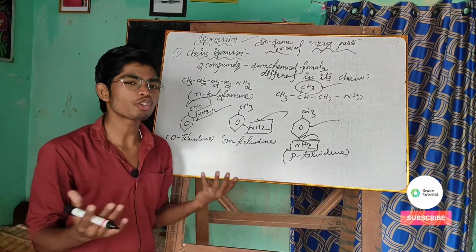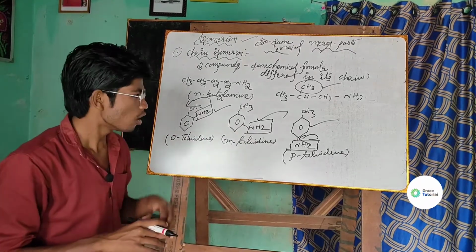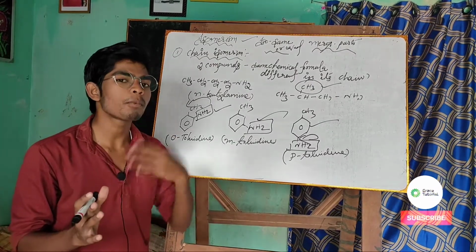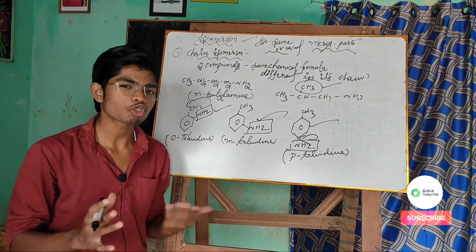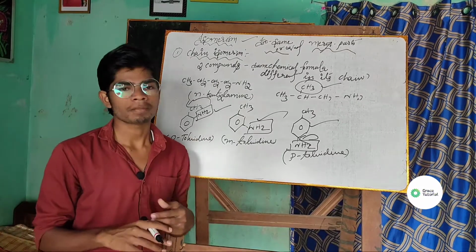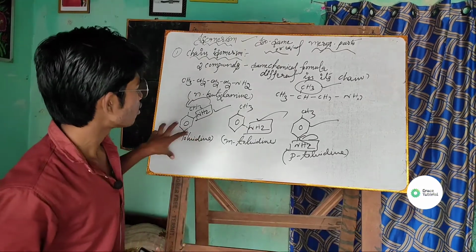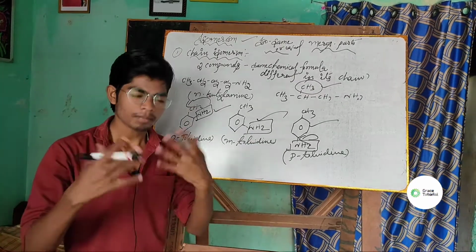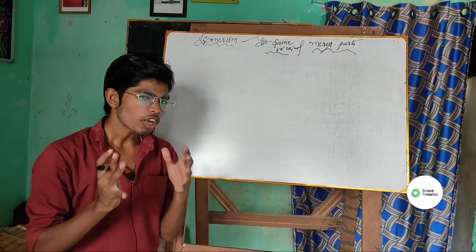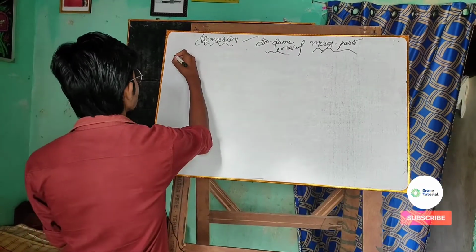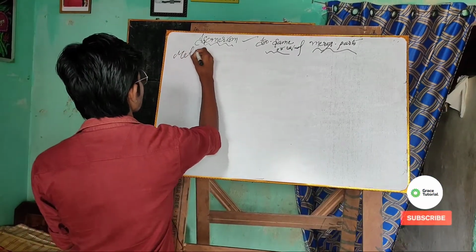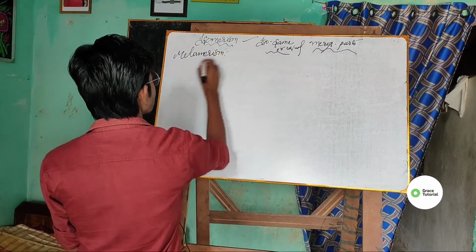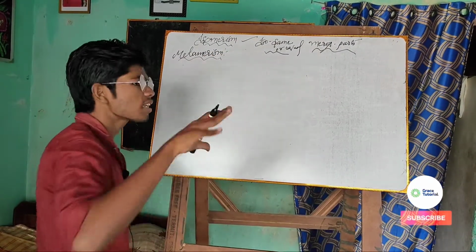So I think the position isomerism is very clear for you. Position isomerism is nothing but the chemical formula being the same, but the position of the functional groups being different. Well, that's all about the position isomerism of the amine. And now we will discuss the metamerism. So if we look at the metamerism, the secondary amine basically shows the metamerism.